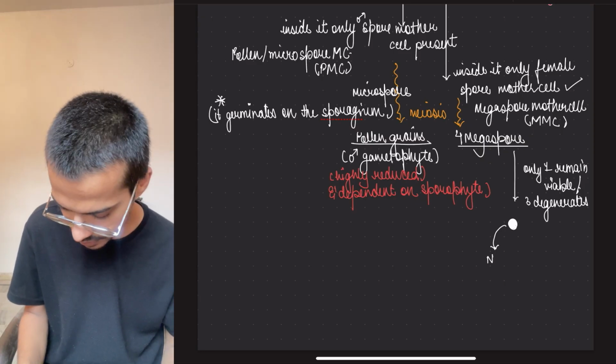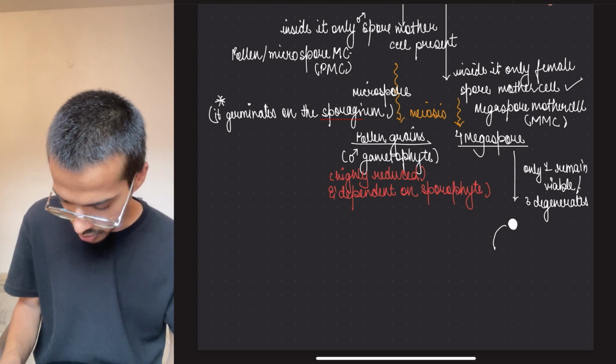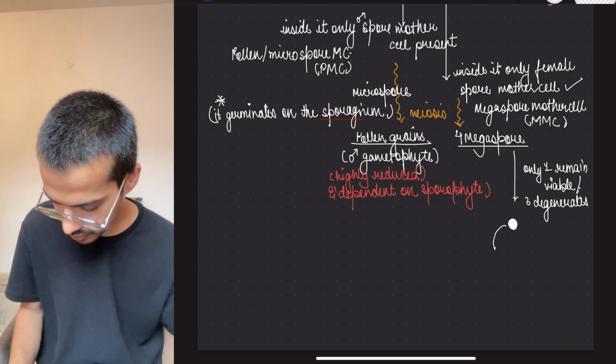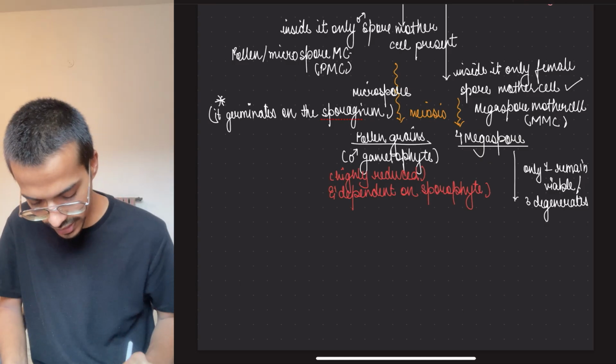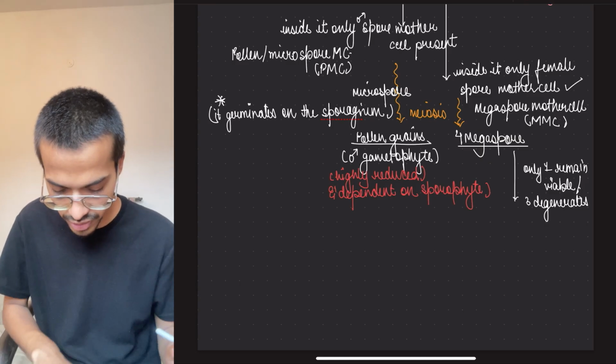Let's just remember it this way. Let's see what is actually present there on the next page, and here we will come back.